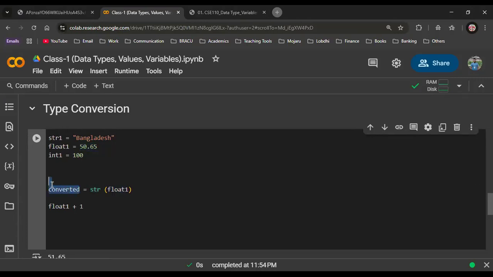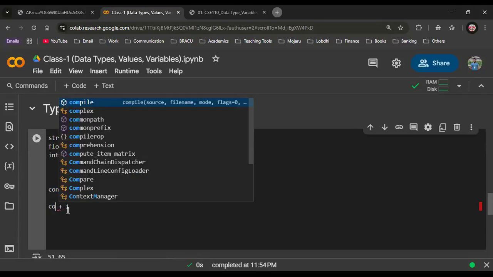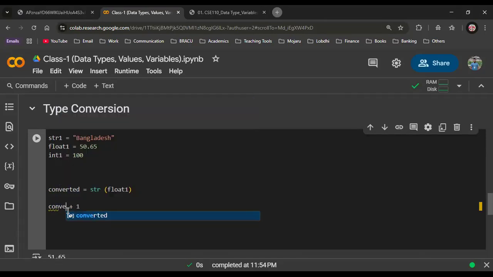Please try to be very attentive here. What does this variable converted store inside it? The float which was converted into string. Very good. So what is the data type of converted right now? It's string because it's converted. Very good.